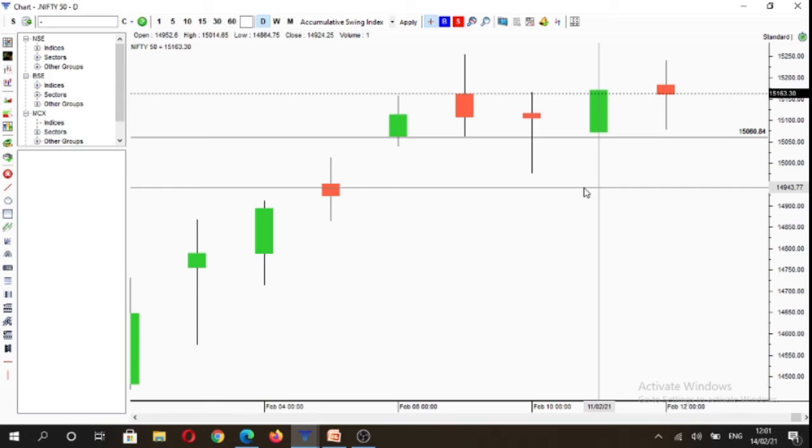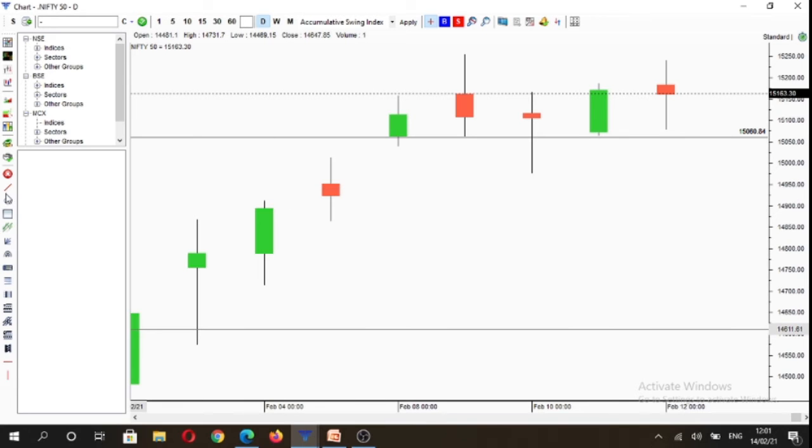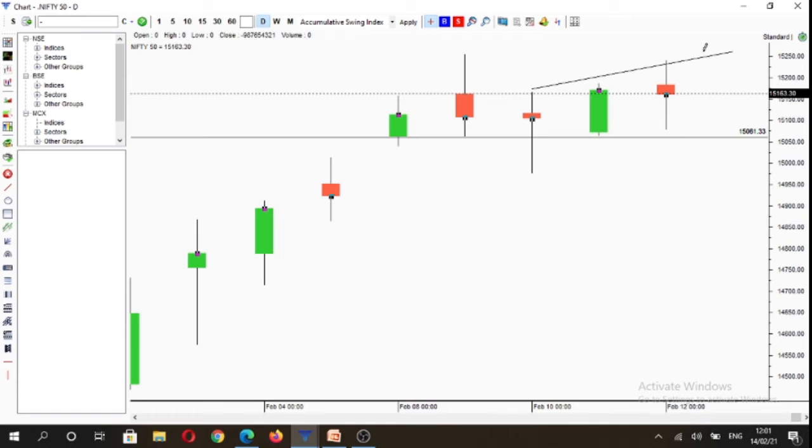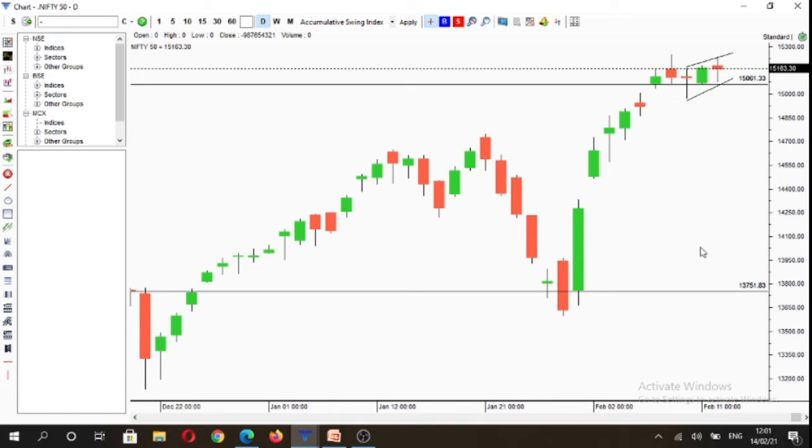However, if we see the structure now of the price action on the daily time frame, here we have formed higher highs and higher lows. Here you can see them. So in terms of structure on the daily time frame, market is in an uptrend.